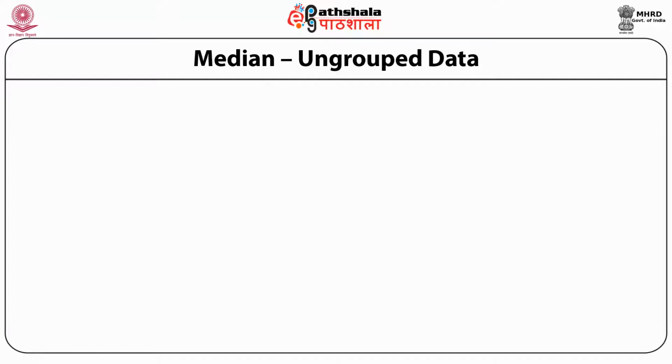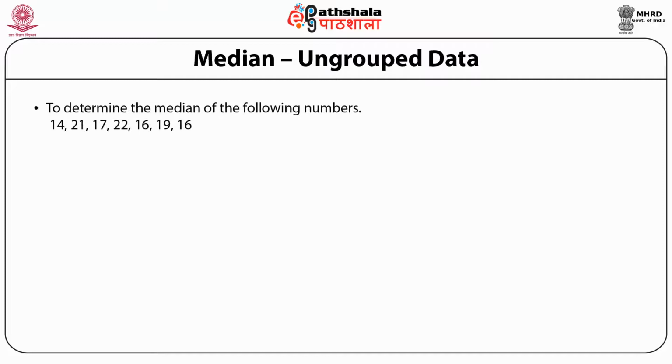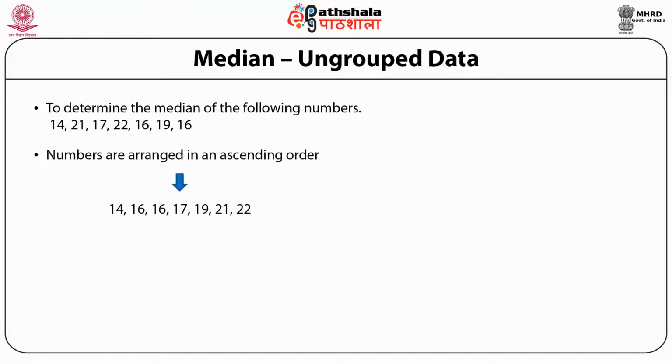Suppose we have to find the median of the following numbers: 14, 21, 17, 22, 16, 19 and 16. That is, there are 7 numbers, so the number is odd. Second, we arrange these 7 numbers in ascending order, starting from 14 and going up to 22.